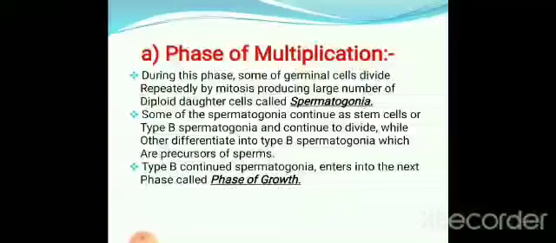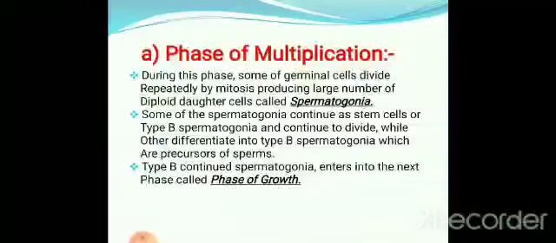So some of these spermatogonia continue as stem cells or type B spermatogonial cells and continue to divide. Again, these spermatogonial cells undergo mitotic division to continue the division process, while the others differentiate into type B spermatogonia, which are precursors of the sperms.